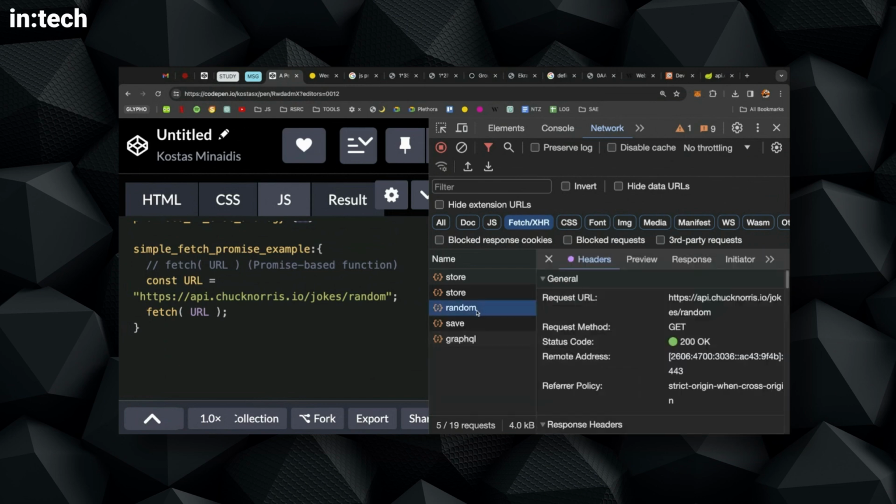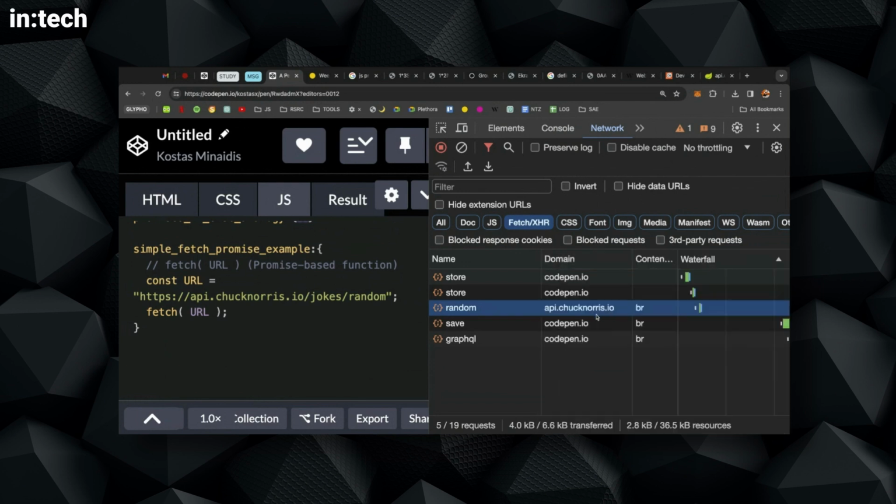Now, this is what happens when you call the fetch command. The browser does a network request to the address, API Chuck Norris, this is IO the domain, and then the jokes is the path, and we get some response back.